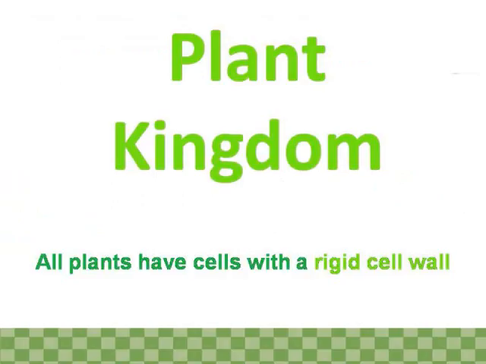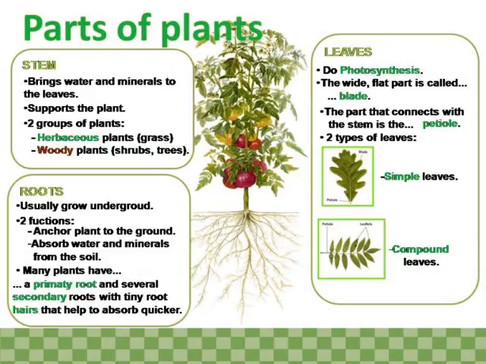Plant kingdom. All plants have cells with a rigid cell wall. Parts of plants. The stem brings water and minerals to the leaves and supports the plant.